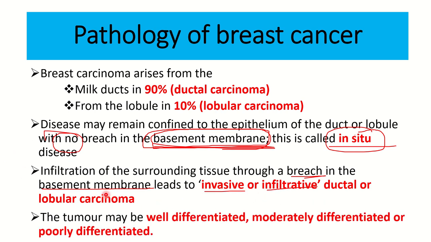And the carcinoma or tumor may be well differentiated, moderately differentiated, or poorly differentiated. Well differentiated means the cells are recognizable to us. Moderately differentiated means some of the cells are recognizable and some of the cells are not similar to the breast tissue. And poorly differentiated means most of the cells or most of the tissue are not similar to the breast tissue.